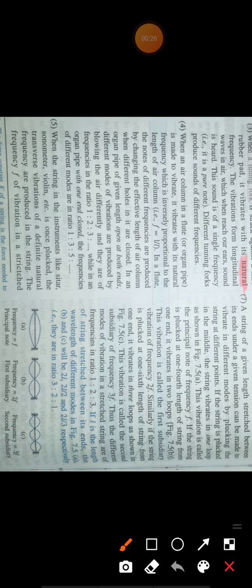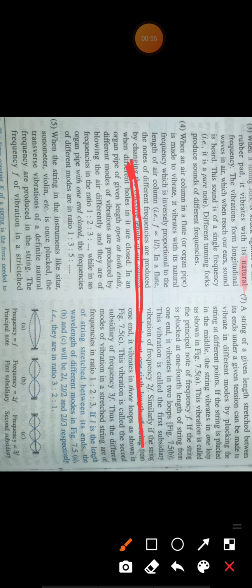Recalling the previous class, natural vibration means the periodic vibration of a body in the absence of any external force. Now suppose you have a rubber band, and you have stretched this rubber band with your hands. If you pluck this rubber band once, that means you stretch it and then release it, what will happen? It will start vibrating with its natural frequency.